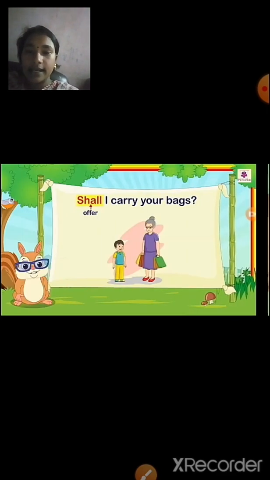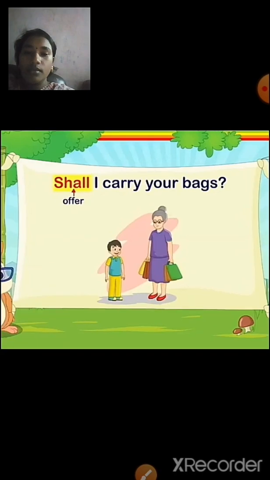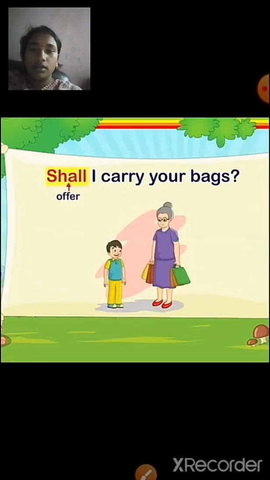So next, let us see another example. Shall I carry your bags? That is, he is willingly asking his grandmother or someone elderly if he can carry her bags. So he is just offering help to the elderly person.